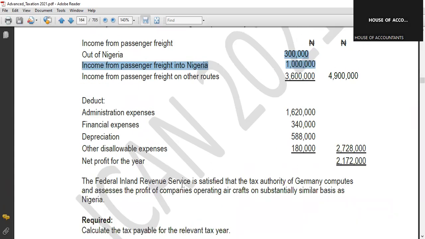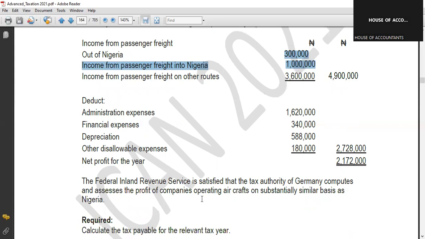And the Federal Inland Revenue Service is satisfied that the tax authority of Germany computes and assesses the profits of companies operating aircraft on a substantially similar basis as Nigeria.